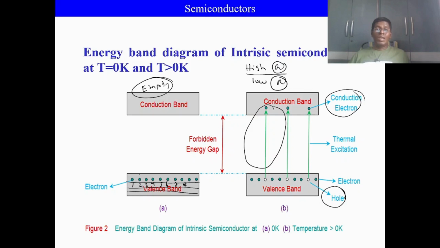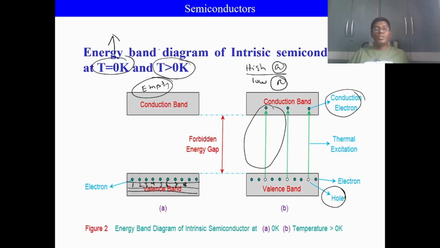This is about the conductivity of intrinsic semiconductor at T equal to 0 Kelvin and T greater than 0 Kelvin. The conclusion here is that at T equal to absolute zero, the semiconductor behaves like an insulator, and when the temperature increases above zero, the same semiconductor is converted into a conductor and exhibits conducting nature.